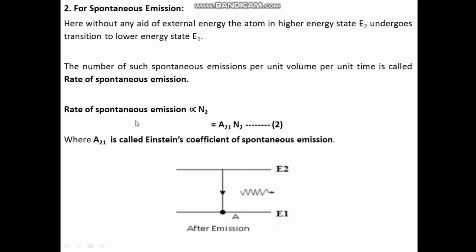Therefore, the rate of spontaneous emission is proportional to N2, that is the population of energy state E2. And I can write rate of spontaneous emission equal to A21 N2. Take it as equation number 2. Here A21 is a proportionality constant and it is called Einstein's coefficient of spontaneous emission.